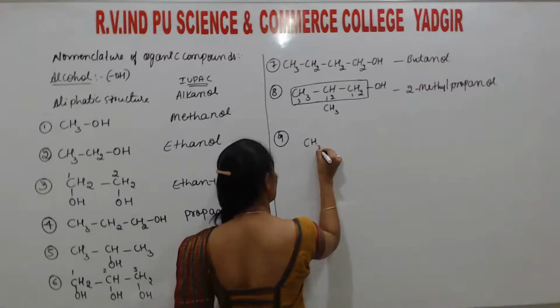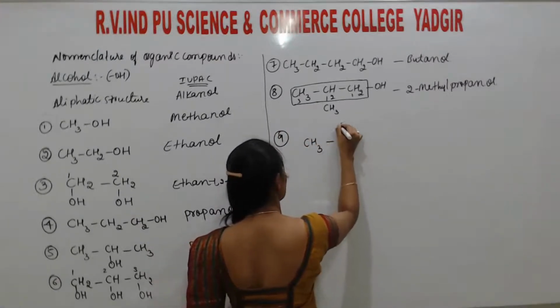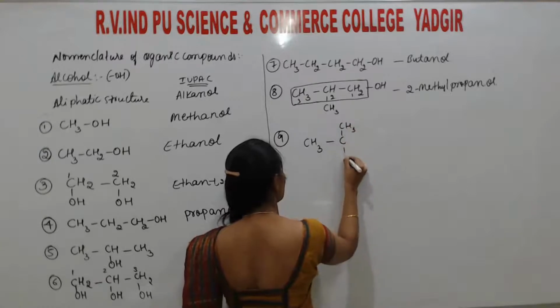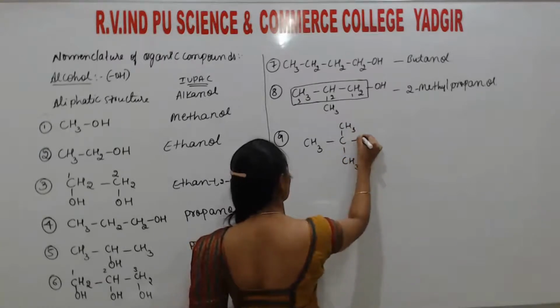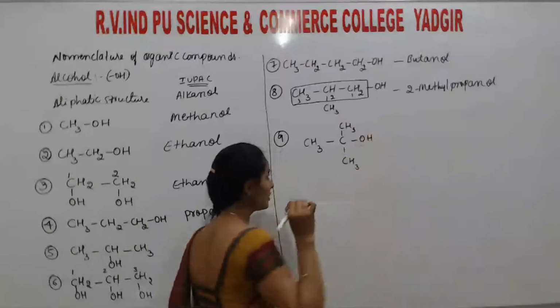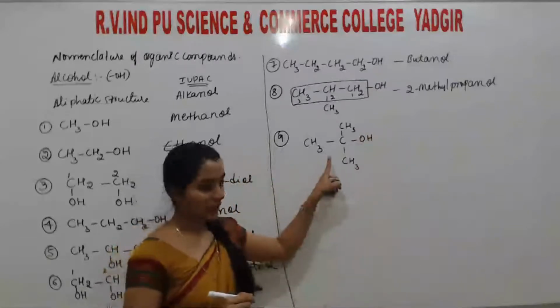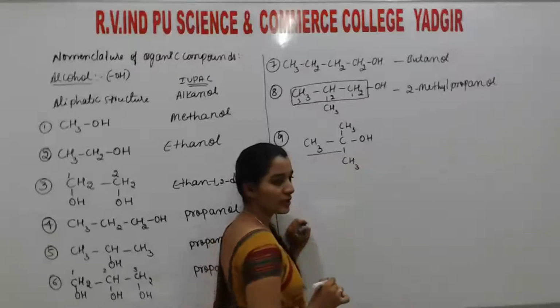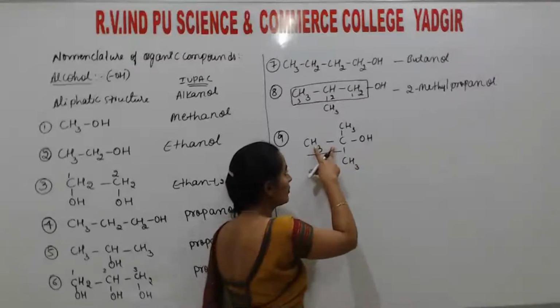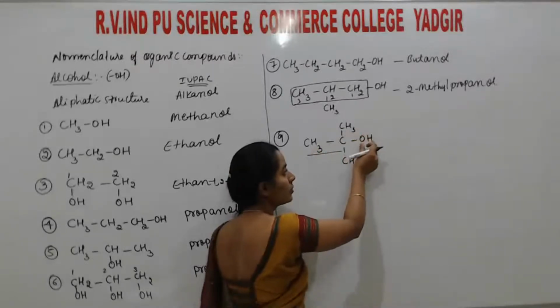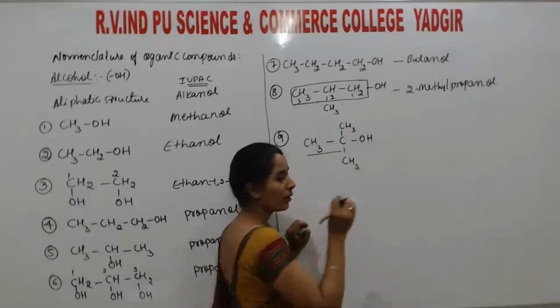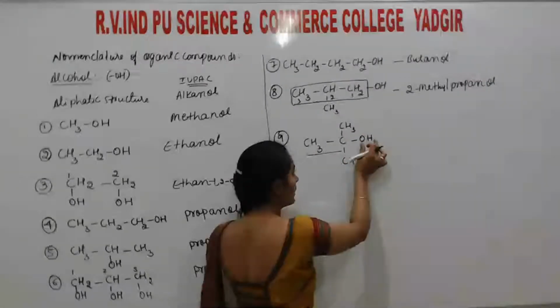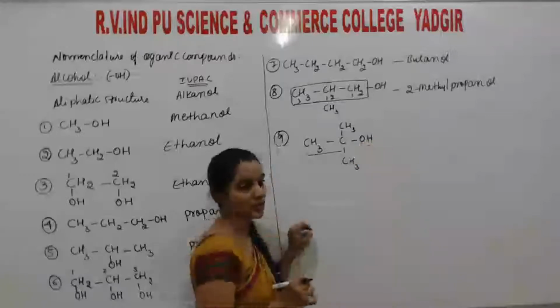Next, same CH3, C, CH3, CH3. So listen, if it is like this, if we consider only this straight chain, it consists of 2 carbon atoms with the OH group. Of course, the OH group is named as a prior group here because it is getting a particular position.